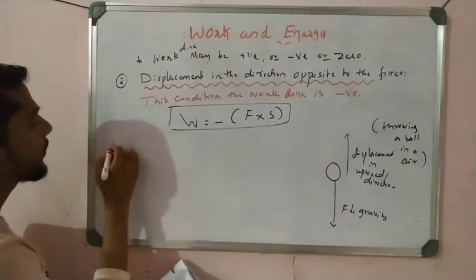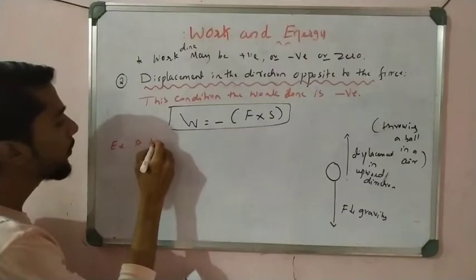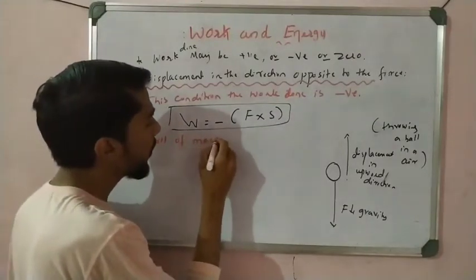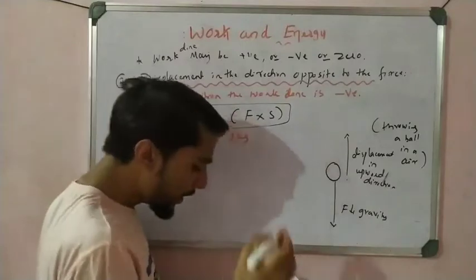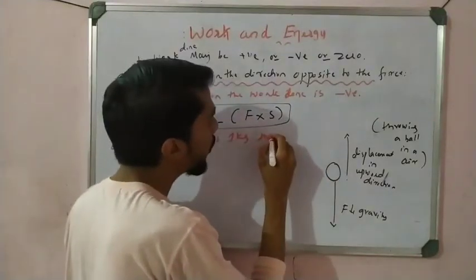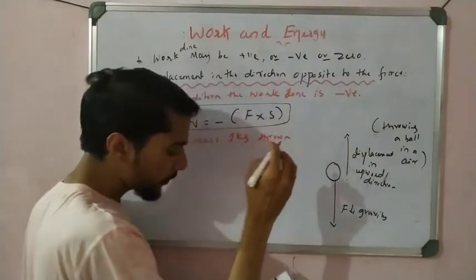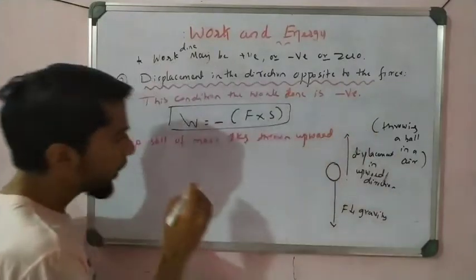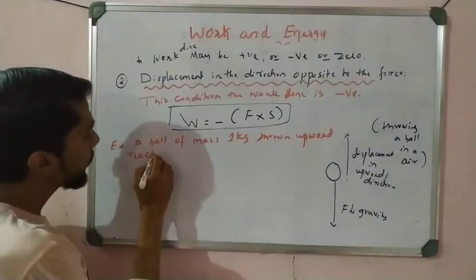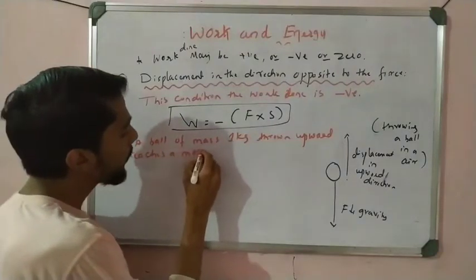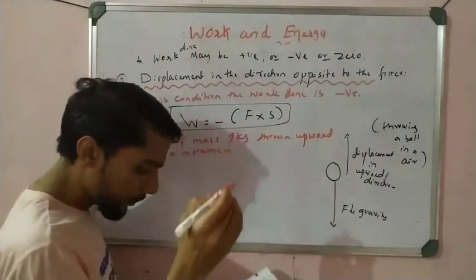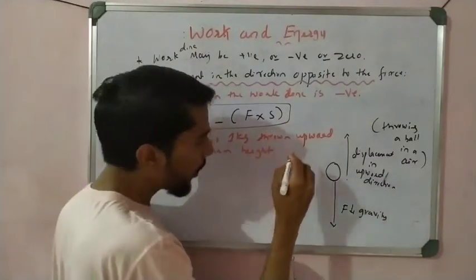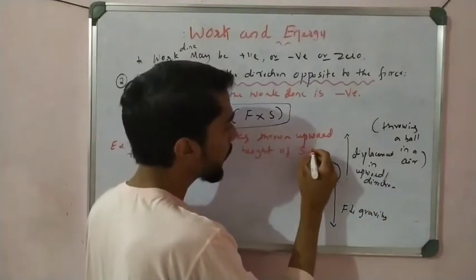For example, a ball of mass 1 kg is thrown upward and reaches a maximum height of 5 meter.